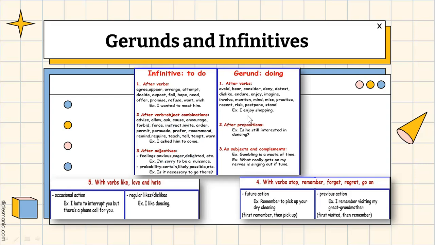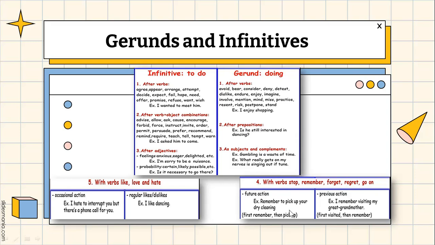And the doing form. After verbs avoid, dislike, involve, mention, postpone. I enjoy shopping. And after a preposition, again, we use ing. Is he still interested in dancing? As subjects and complements: gambling is a waste of time. And there are some others too, with verbs stop, remember, forget, regret, go on.